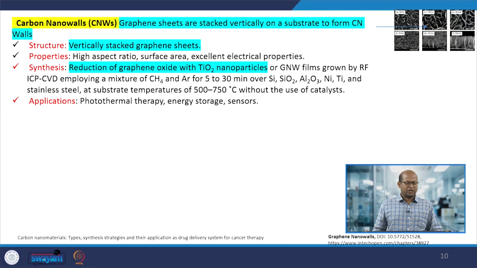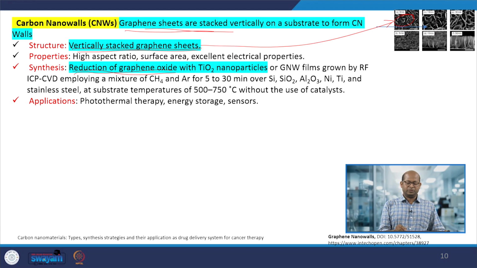And next is carbon nanowalls, which are graphene sheet-like materials. When graphene sheets are stacked vertically on a substrate or surface, carbon nanowalls are formed. We can say it is a carbon nanowall type of material. It is usually synthesized when graphene oxide is reduced, reduced graphene oxide formation, in the presence of a titanium catalyst.